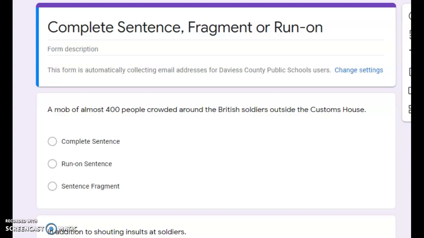Okay, so we were talking about run-on sentences. So run-on sentences, they go on and on. So you have more than one complete thought. And we need to add some punctuation, like some periods or commas in there to break up those thoughts so that we know to pause when we're reading. So if you remember, when I'm reading those run-on sentences, there's no punctuation for me to pause. And so I run out of breath when I'm reading those. Okay, so let's go ahead and get started.